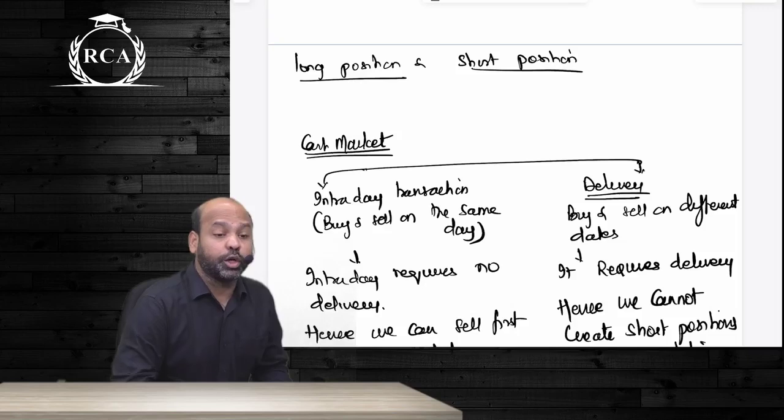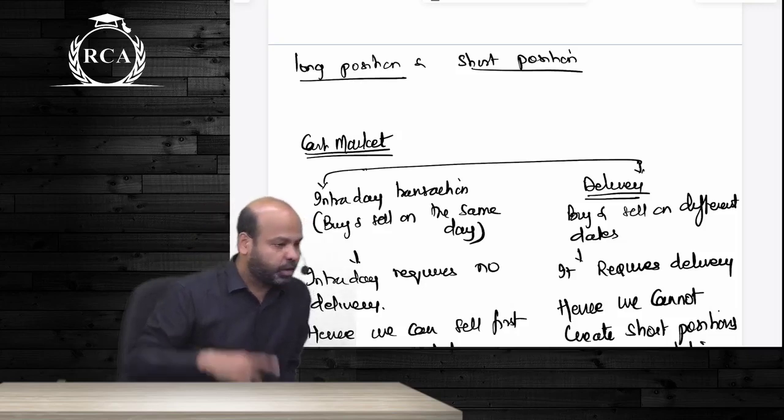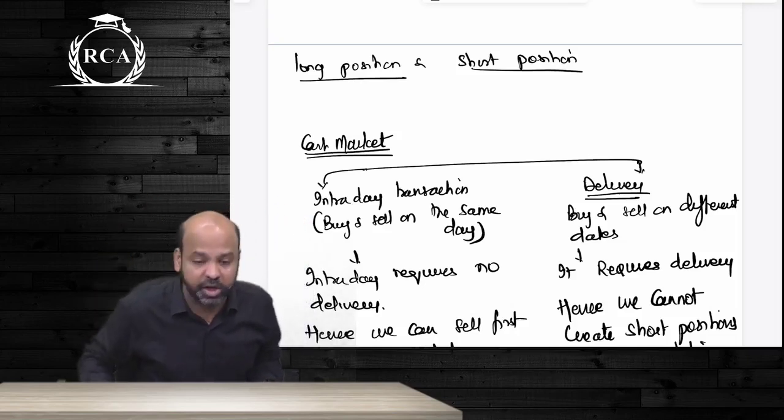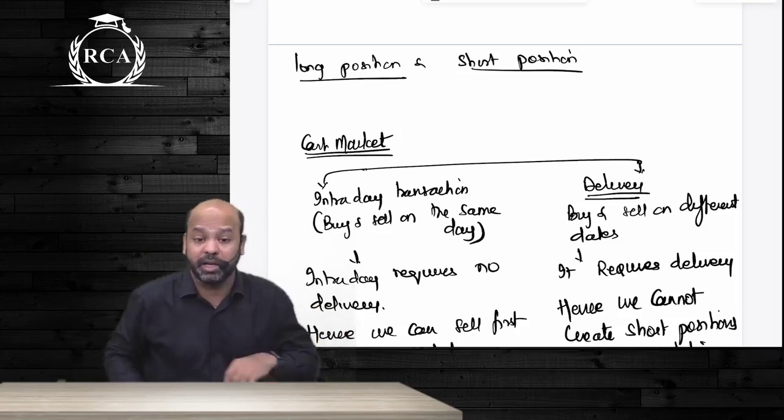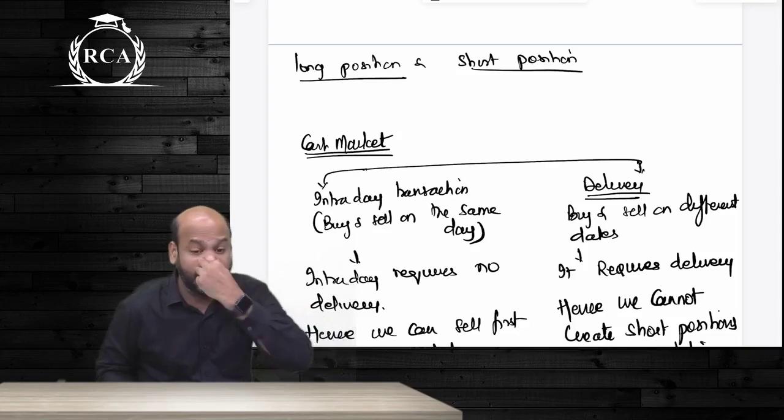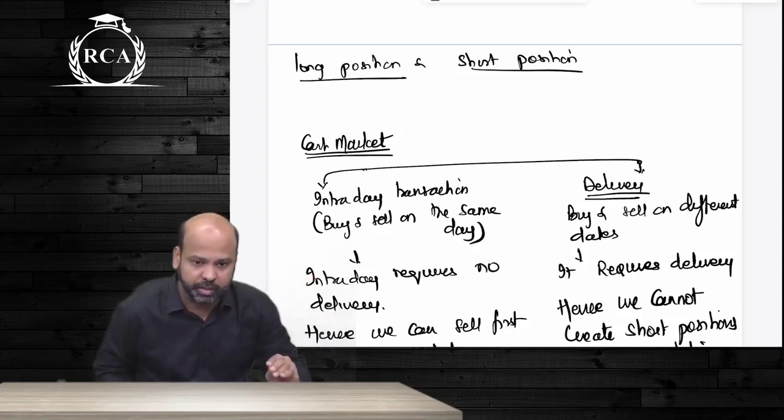For delivery, how are you going to create a short position in the cash market? Stock lending and borrowing scheme. I said you will have to borrow securities from someone first and then sell them in the market. That is how you will create a short position in the cash market. Are we clear about this?